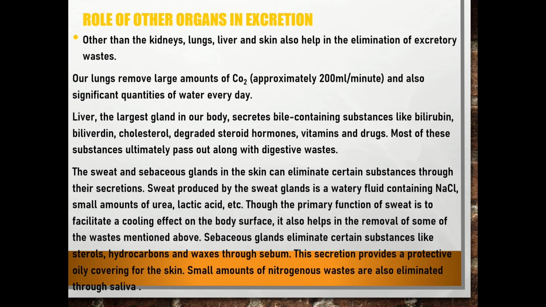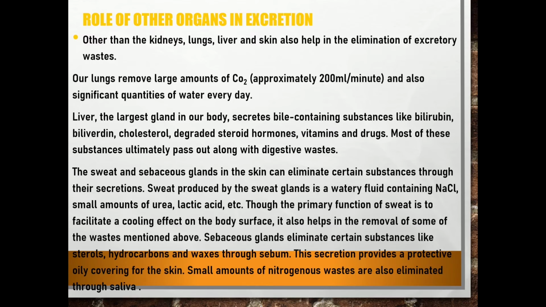Role of other organs in excretion. Other than the kidneys, lungs, liver and skin also help in the elimination of excretory waste. First, lungs. Our lungs eliminate a large volume of carbon dioxide, approximately 200 milliliters per minute or 18 liters per day, and also a significant quantity of water vapor in a day.